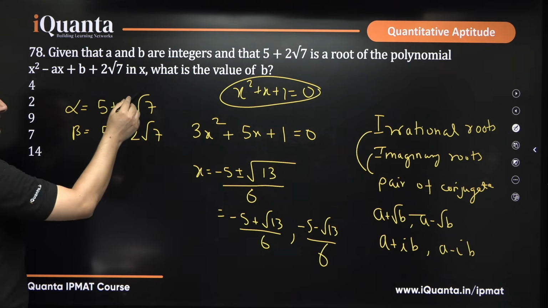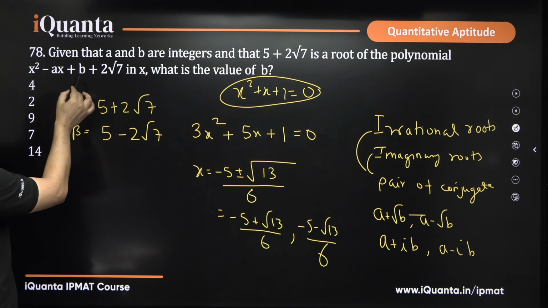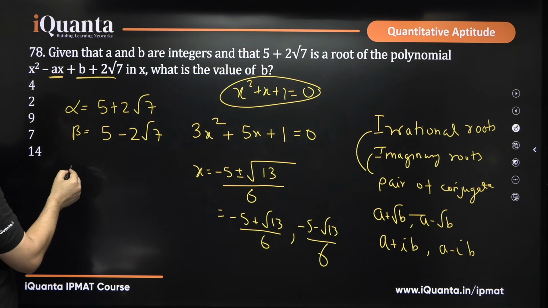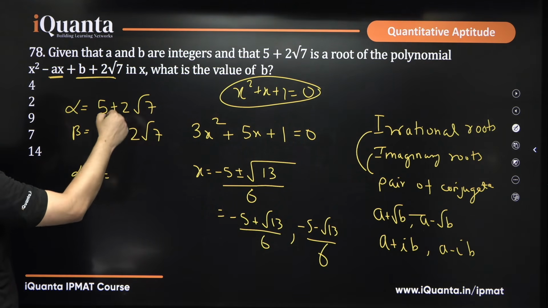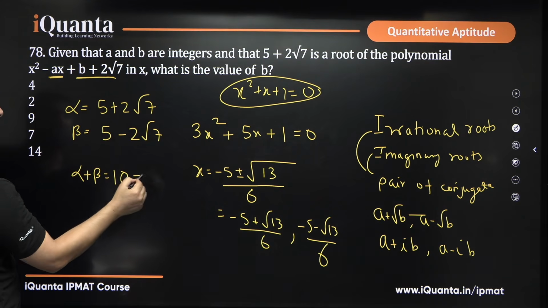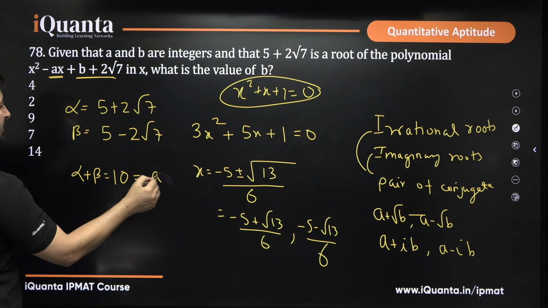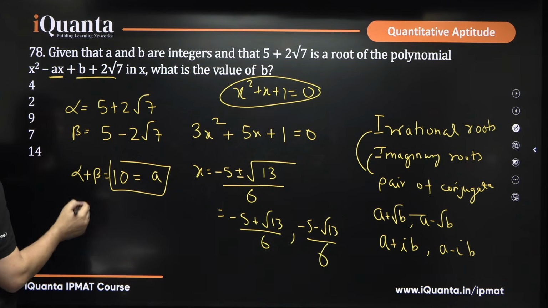So, if this is the case, the quadratic equation is this, and it is asking us the value of b. This is a quadratic equation in which this is the coefficient of x, and this is the constant term. Can you write alpha plus beta? What do you get? Minus 2 root 7 plus 2 root 7 will cancel, so that will be 10. That should be the value of minus b upon a. Minus b upon a for this is minus of minus a, that means a upon 1. So a has value 10. Clear?